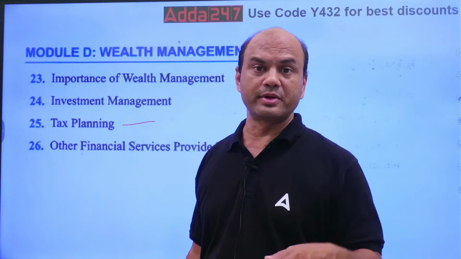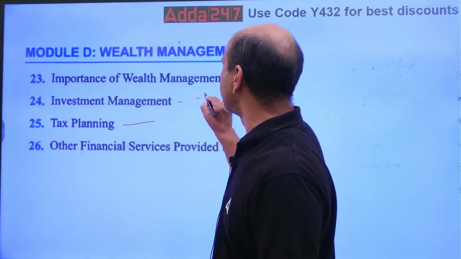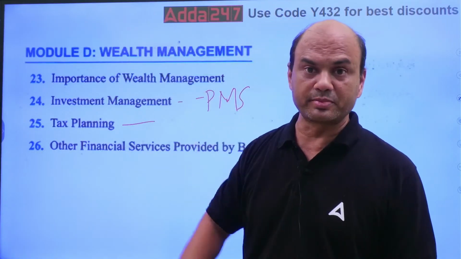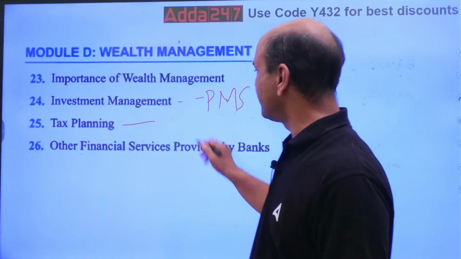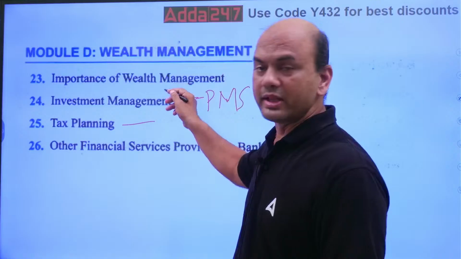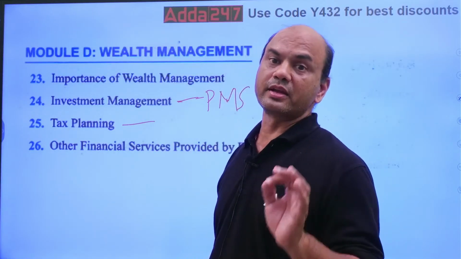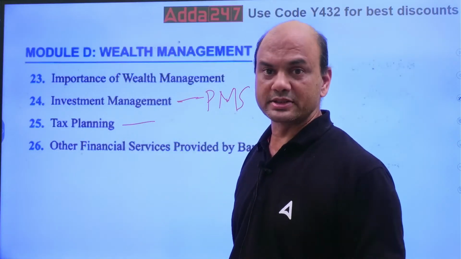In wealth management, you have will writing also. PMS services, definite question on PMS. PMS, sure question on PMS in investment. What is the minimum investment in PMS? 50 lakhs. A question is sure to be asked on this. In wealth and investment, study it well. Complete theory. I have taken both these topics on YouTube and in paid classes also.